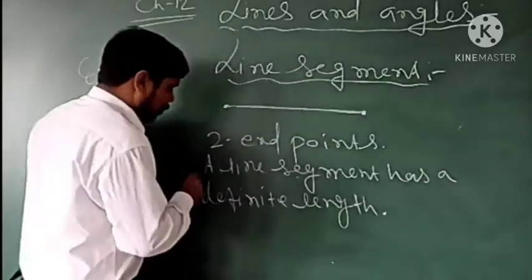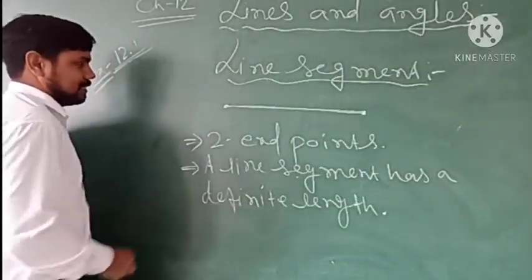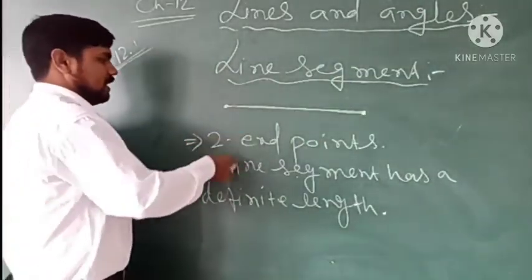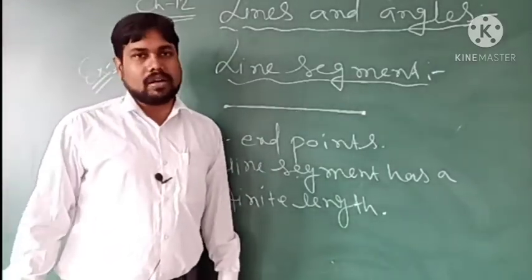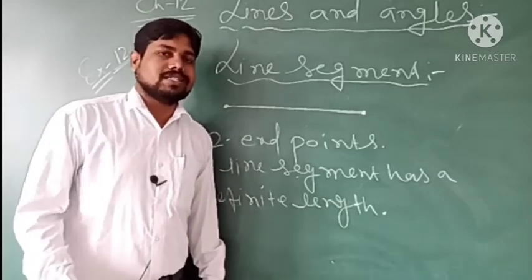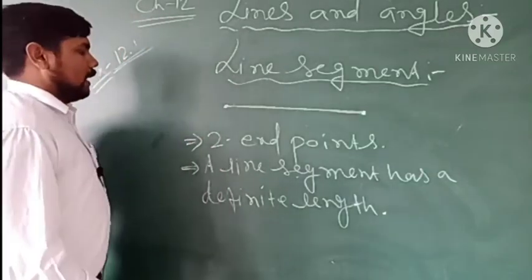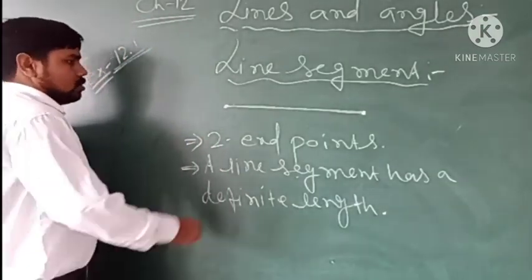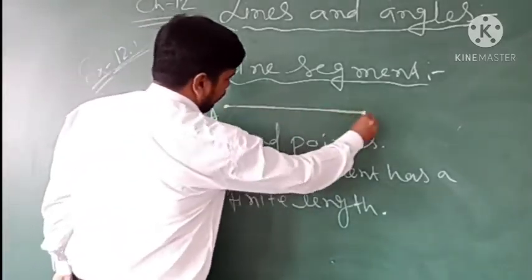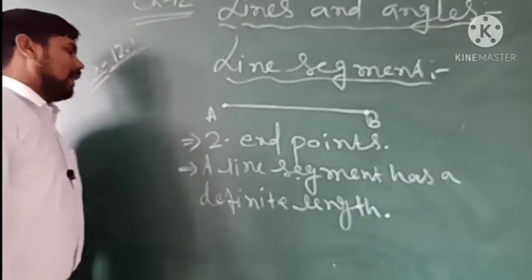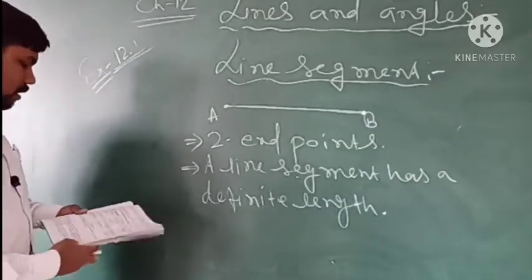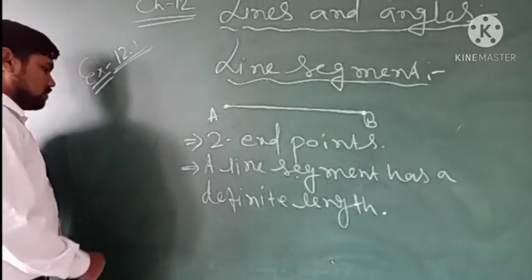इसमें क्या होता है, एक particular definite length रहता है, ठीक है. Suppose 10 centimeter, 14 centimeter, you can measure it, you can draw it on a piece of paper. आप अपना कॉपी में इसको ड्रॉ कर सकते हो, कंस्ट्रक्ट कर सकते हो. And this has a limited length and two endpoints. Suppose this is A and this is B. So two endpoints are there in a line segment. And the most important thing is we can draw this on a piece of paper.